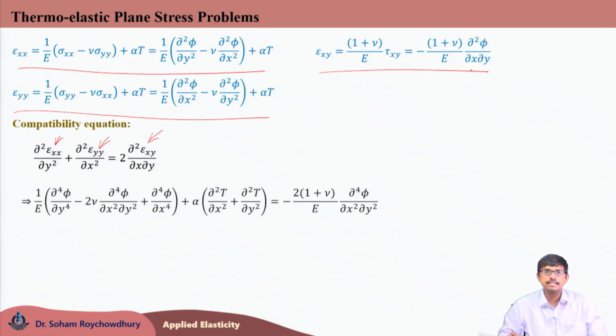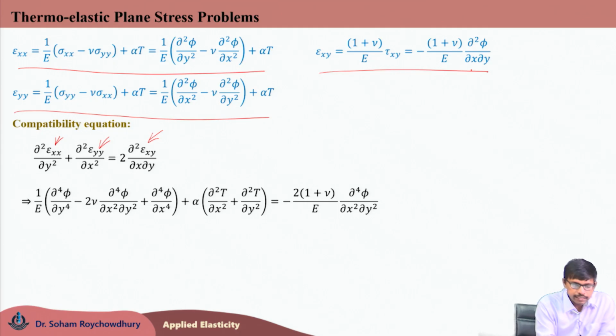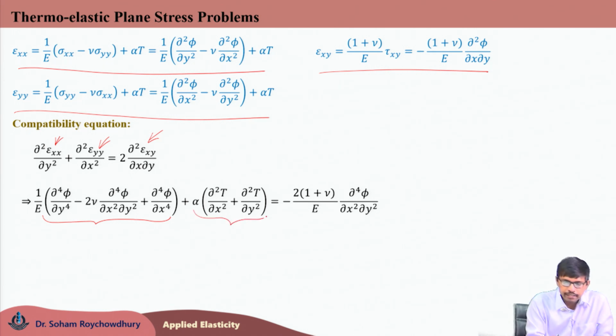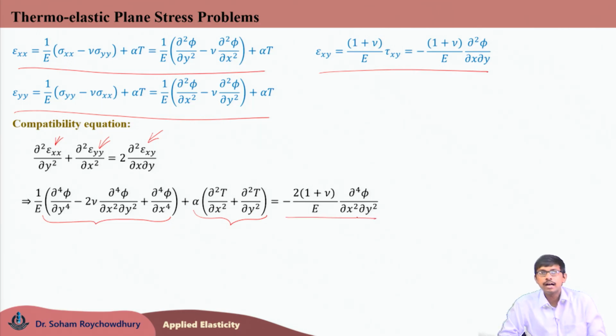So, replacing these here and simplifying, all the terms on the left hand side, the first set of terms, have Young's modulus, 1 by E, as a common factor, then the alpha dependent terms are written here, and the right hand side has the terms coming from epsilon xy.